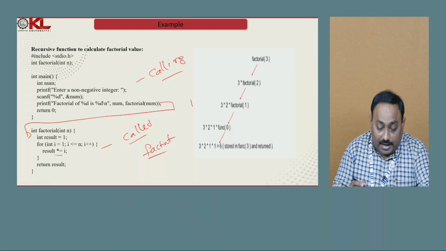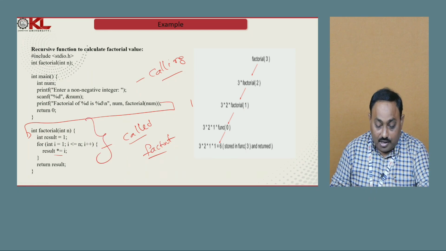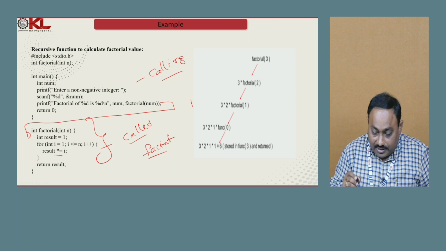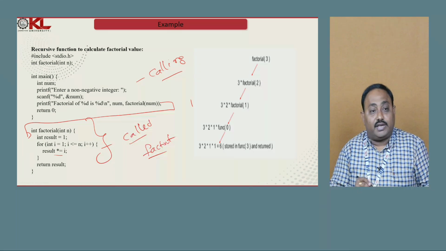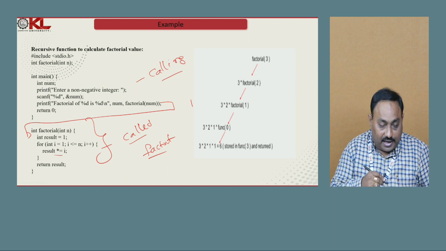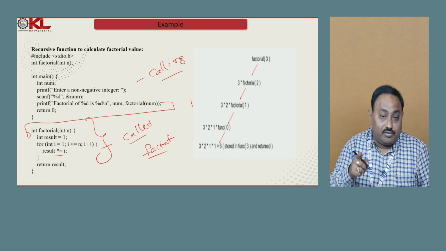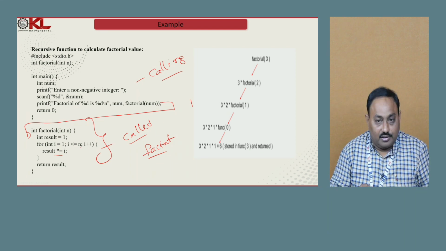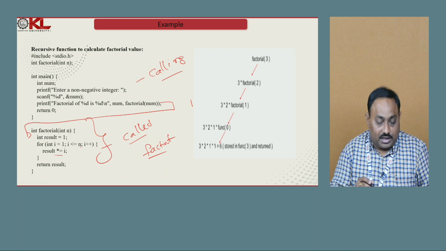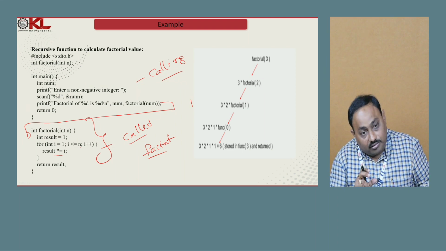But now I want to change this function into a recursive function. How can I write this? For that, first of all, I need to decide the base condition. What is the base condition here? I need to calculate the factorial value until n reaches 1, that means or 0. We know the factorial value of 0 is also 1.